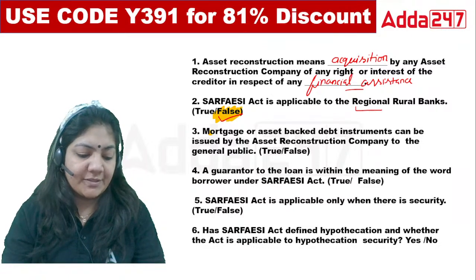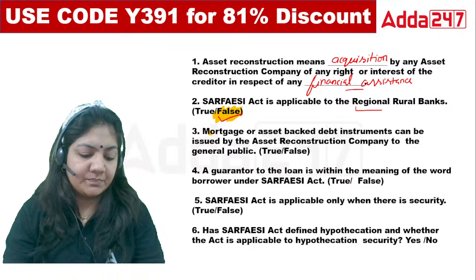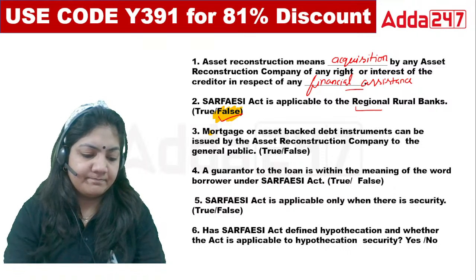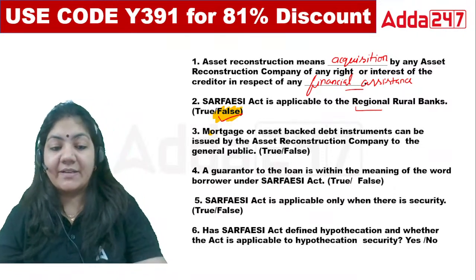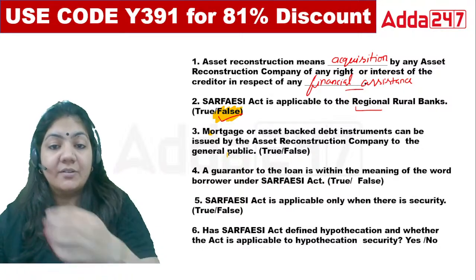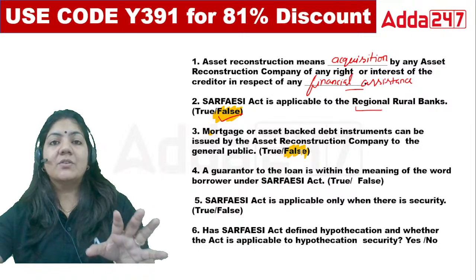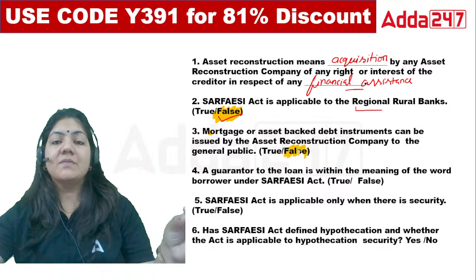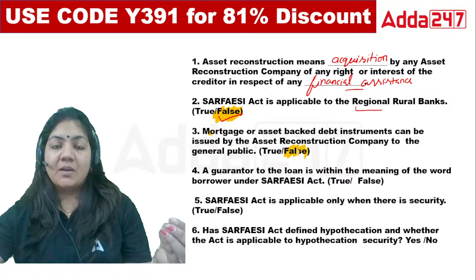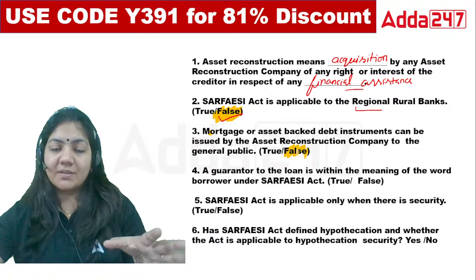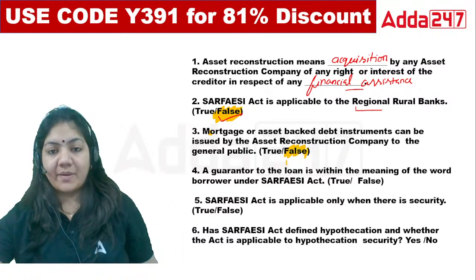Superb, Pawan sir. Excellent, class. The third is not the right answer. This is false, because the main work of an ARC company is to receive the security receipt, and then they will give it to the qualified buyer.